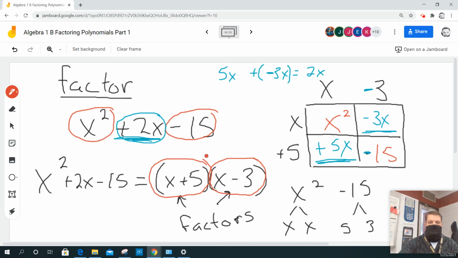By the way, these are two binomials, right? This is a binomial, meaning that it has two terms. Okay, this is a trinomial. Why? Because it has 3 terms. Okay.